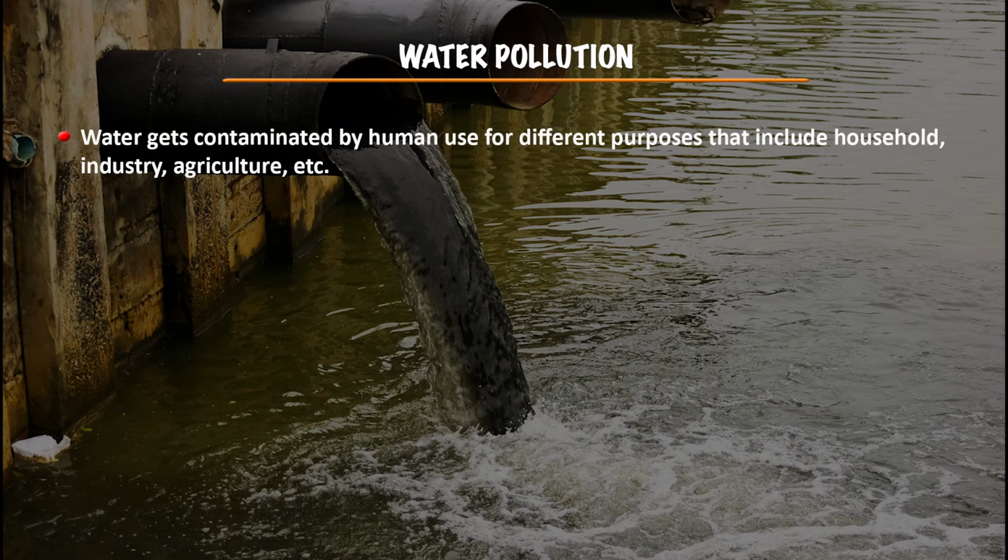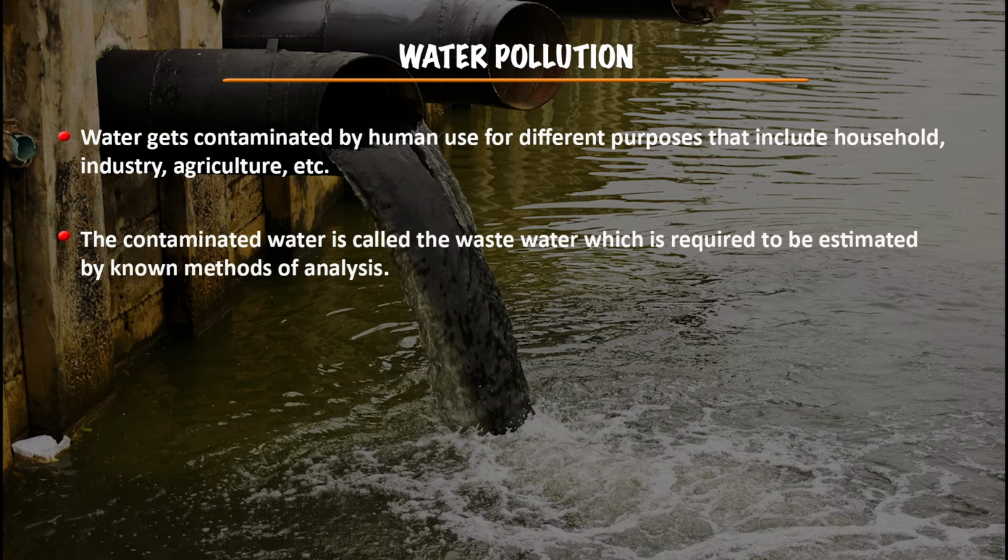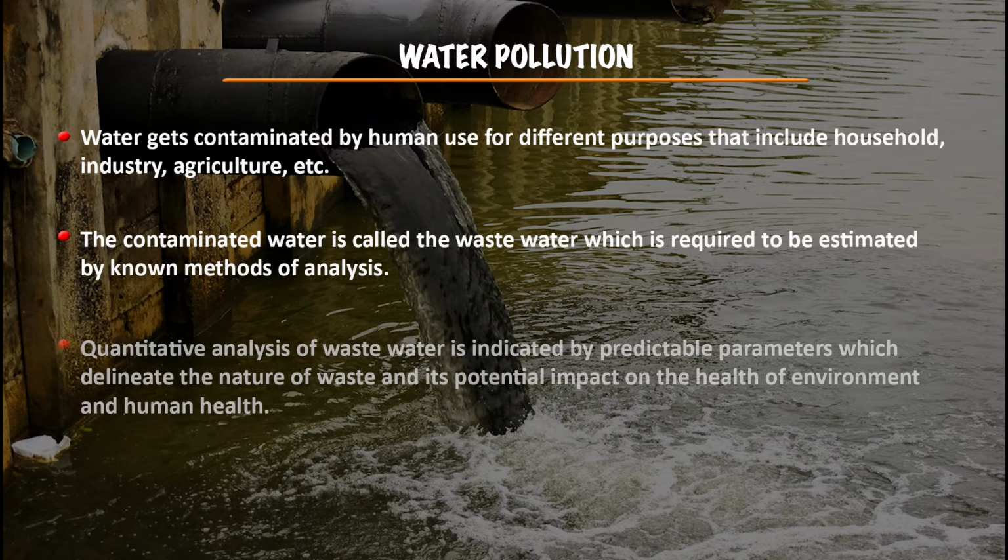Water gets contaminated by human use for different purposes like household, industrial and agricultural use. The contaminated water is normally wastewater, which needs to be estimated by known methods of analysis. Quantitative analysis of wastewater is indicated by predictable parameters. It provides the nature of the waste and its potential impact on the health of the environment and human health. Physico-chemical and biological parameters are considered in water quality analysis.